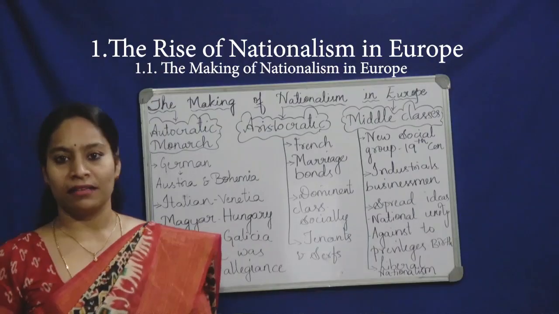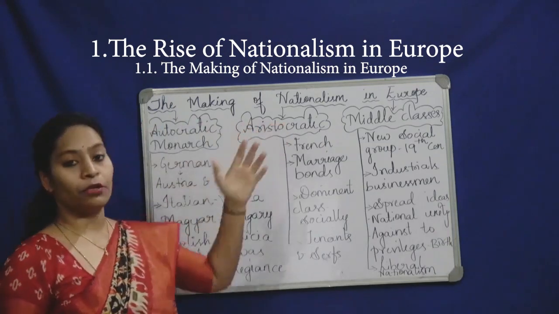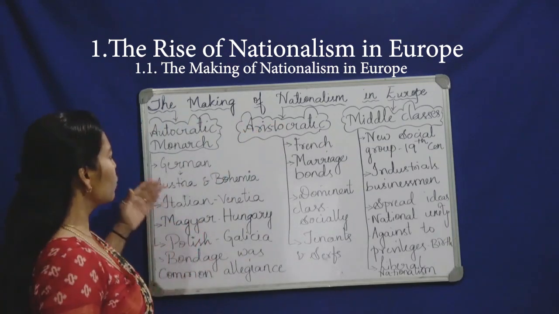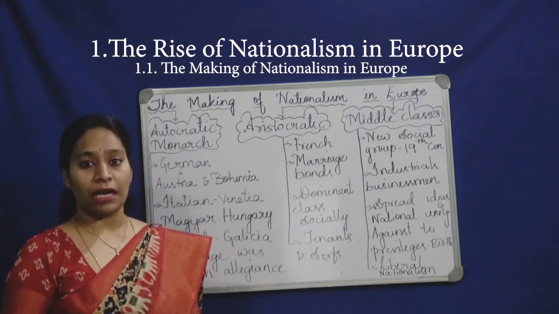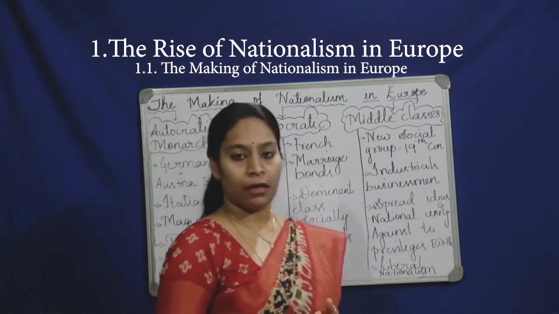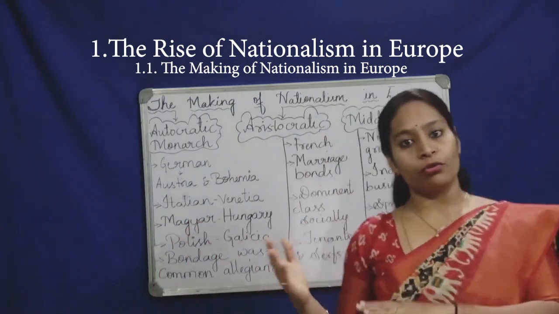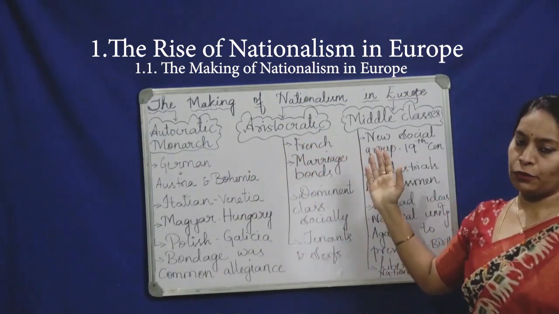Well, in this class, we understood how the making of nationalism in Europe took place, how the autocratic monarch and aristocratic people exploited the middle classes, and how the middle classes wanted to end the autocratic rule and why they wanted to transfer from monarchical rule to the democratic social republic.